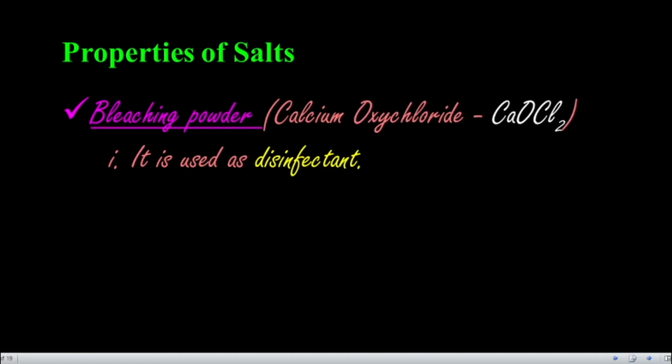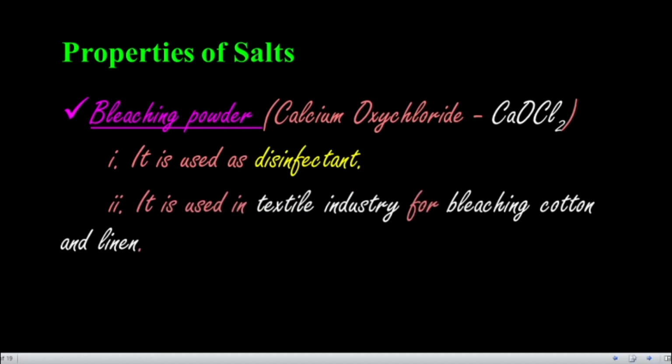It is used as a disinfectant, so it helps to prevent infection. It is also used in the textile industry for bleaching cotton and linen. To bleach cotton and linen cloths, we use bleaching powder in the textile industries.